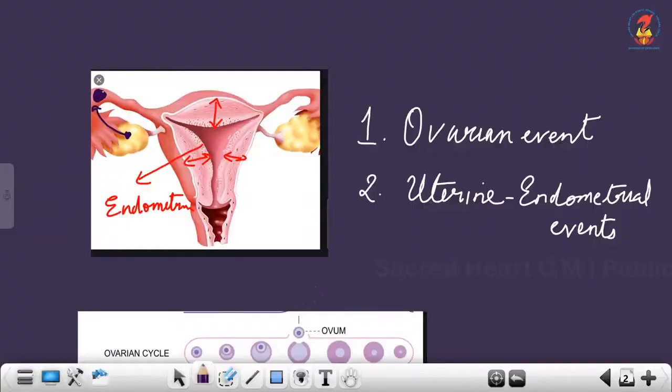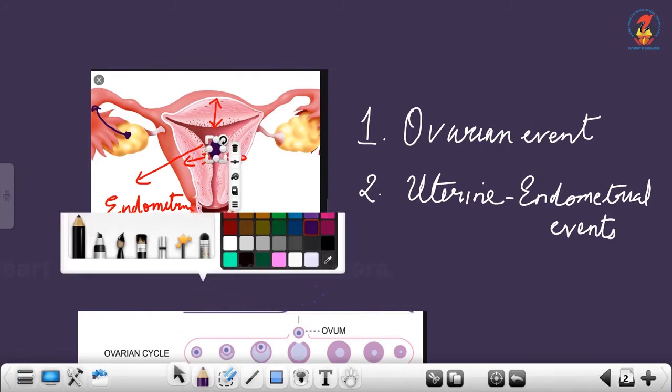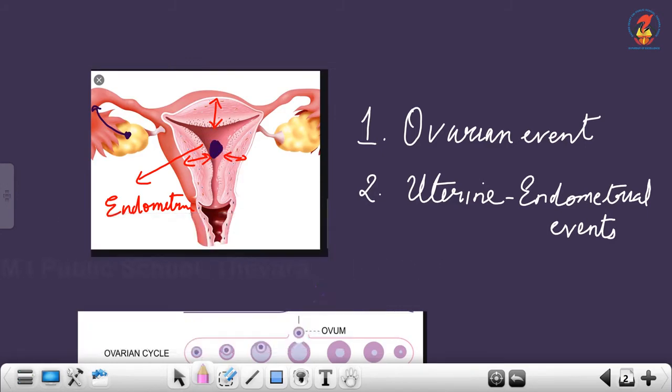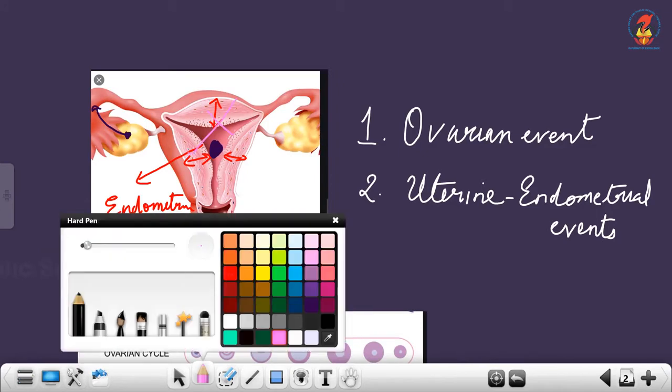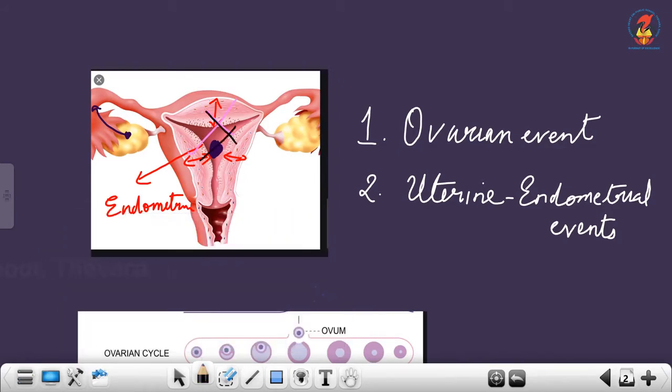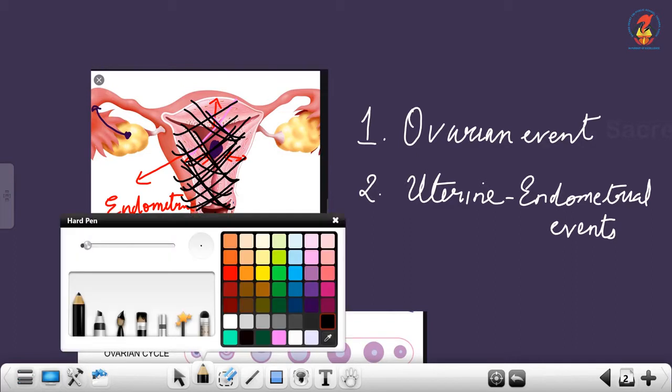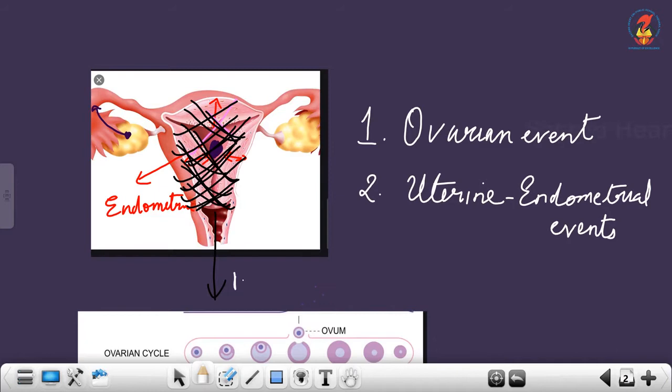Now what happens to this egg? This egg trickles down from the ampulla through the isthmus and comes down to the uterus. This unfertilized egg along with the thickened uterine endometrium disintegrates, ruptures, and is released out as blood through the vagina.